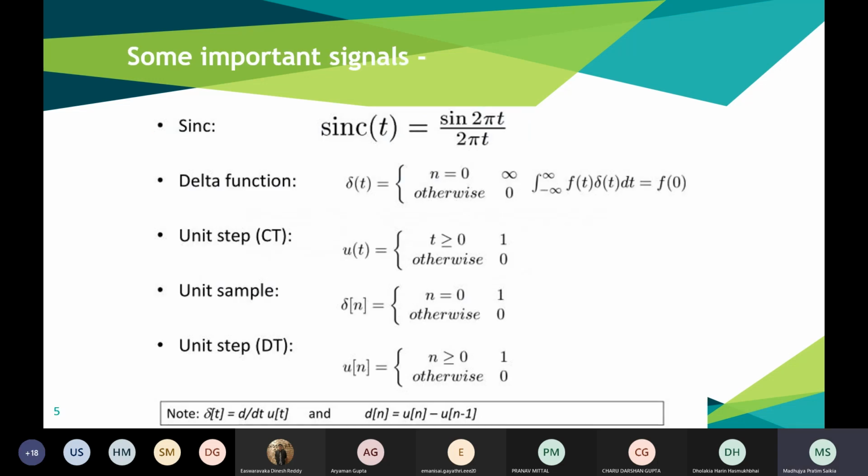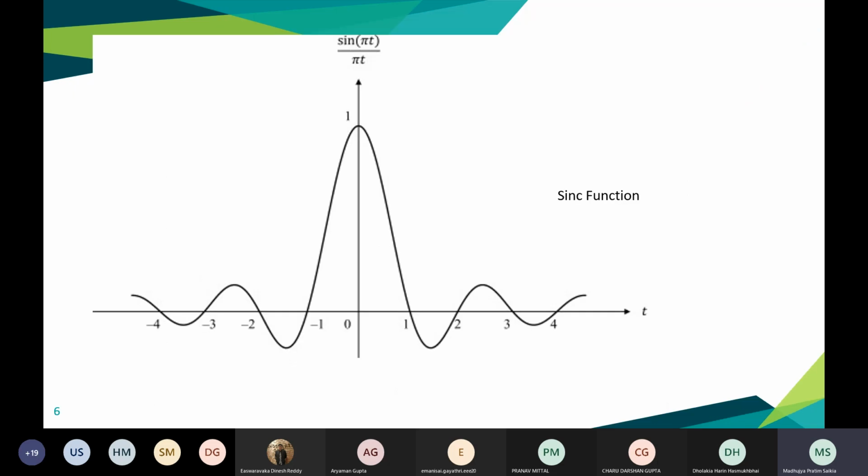Moving on. Before that, we can talk about some important signals or functions which would be quite relevant to you. First is the sinc function, sinc of t, which is sin 2 pi t divided by 2 pi t. These are just basic signals. There's nothing more to it, but they will be used quite frequently, so you may learn about them. In the diagram, it is shown as sin pi t. It will have a similar form for sin 2 pi t also. So this is the sinc function.